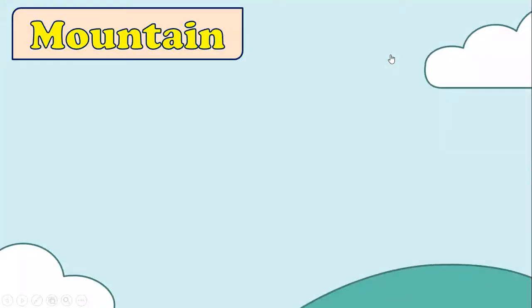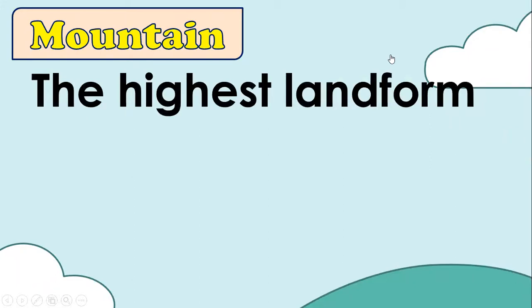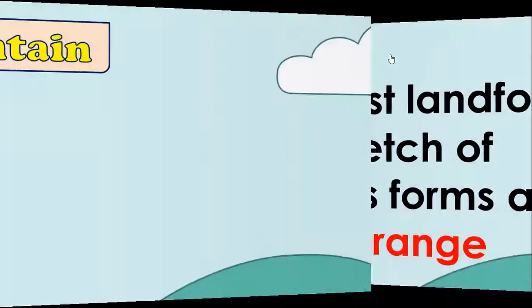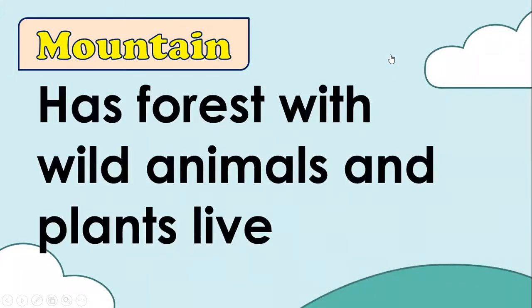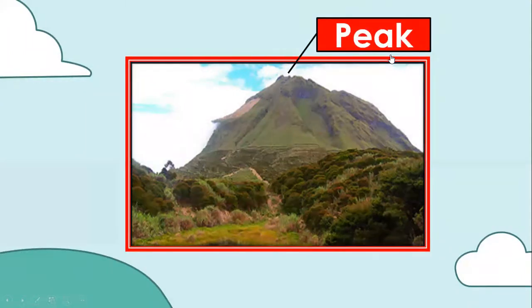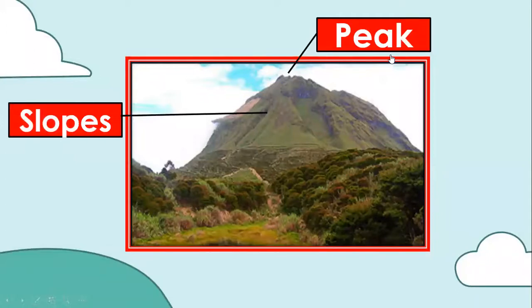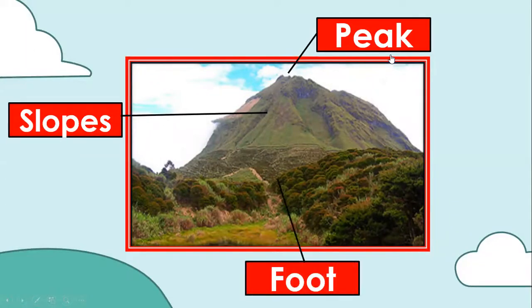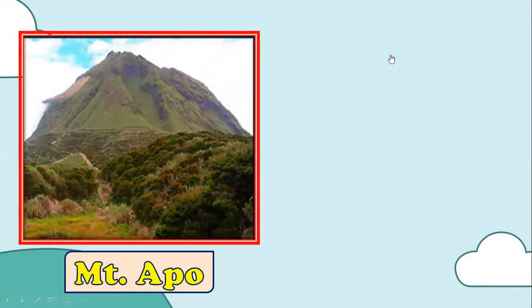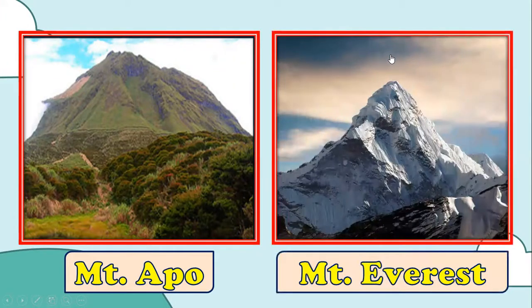First one is a mountain. Mountain, this is the highest landform. A long stretch of mountains forms a mountain range. Mountains have forests where wild animals and plants live. A mountain also has parts. The top or the highest point is what we call the peak. The side of the mountain is the slope. And the base of the mountain is called the foot. The famous Mount Apo is the highest mountain in the Philippines, and Mount Everest is the world's highest mountain.